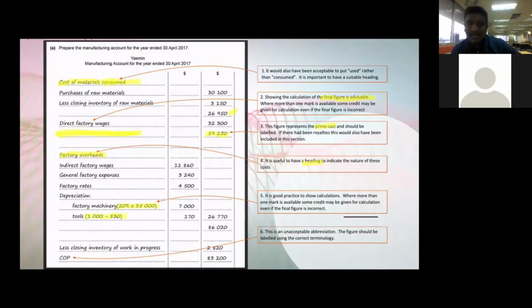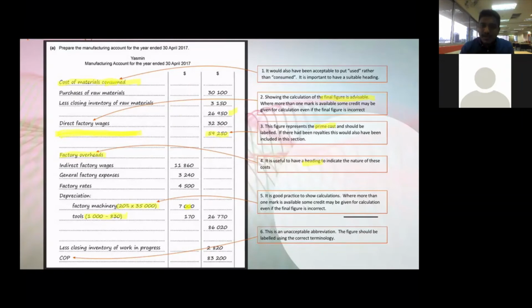And also this calculation like this, it's a must. I force all my students. It's a must to write the calculation. So whenever the final answer is correct, fine, and whenever the final answer goes wrong, you might still get marks in the calculation. So always show the calculation in any statement. You always show the calculation inside the table like this. For a ledger account, maybe you can show the calculation outside the ledger. For all the statements, you must show the calculation beside the item.